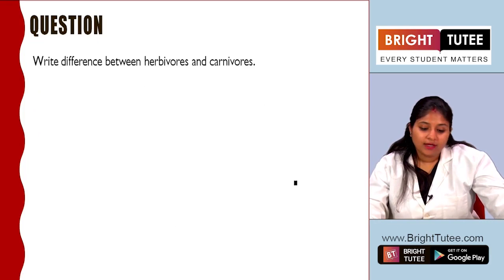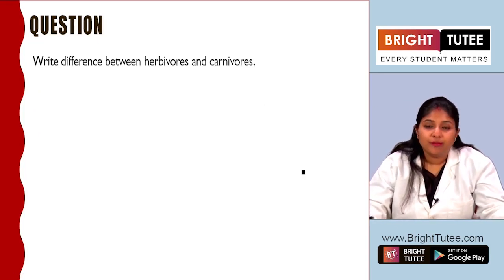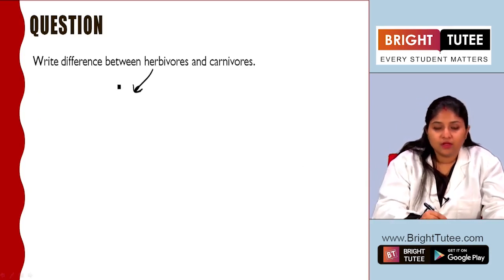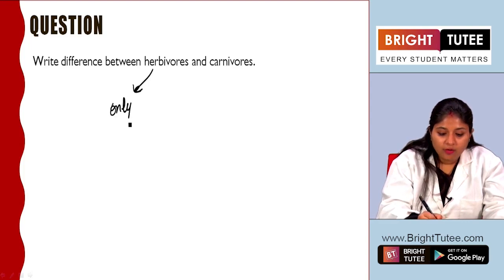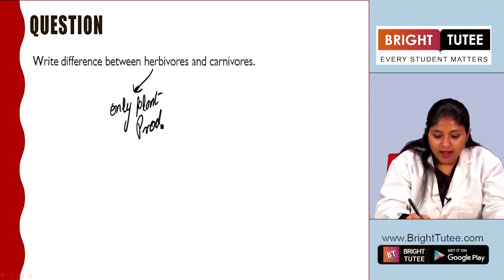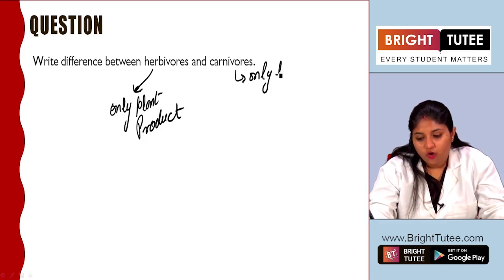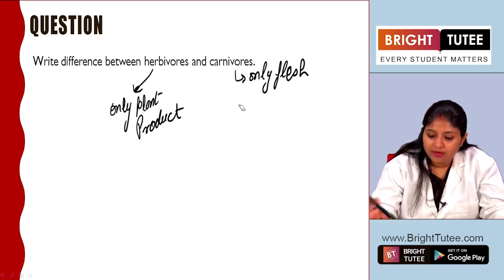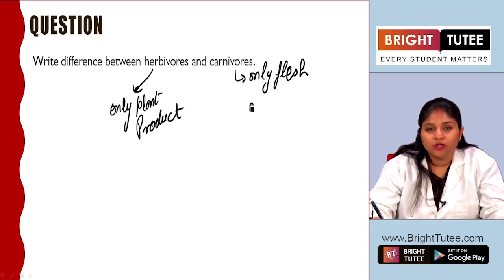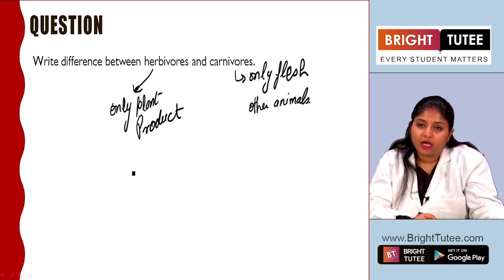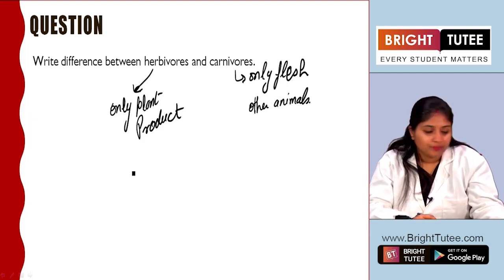Next question is, write the difference between herbivores and carnivores. The major distinguishing factor is that herbivores are the animals which depend only on plants. So they only eat plant products, right? Whereas when we talk about carnivores, they eat only the flesh of animals. That means they survive only on other animals, right? So other animals are their food material. So this is the major difference between herbivores and carnivores.